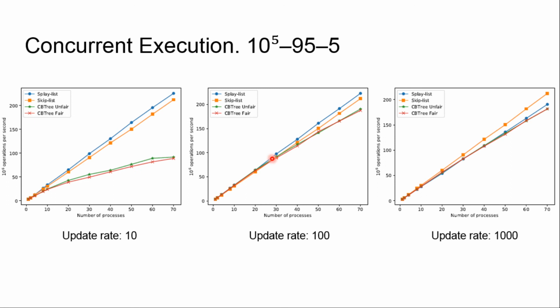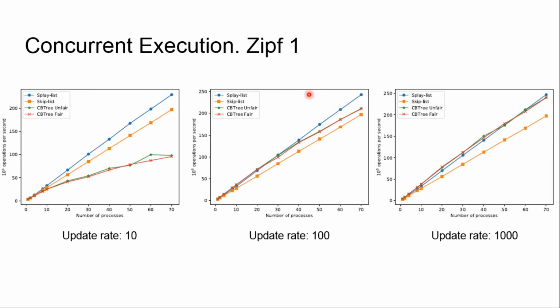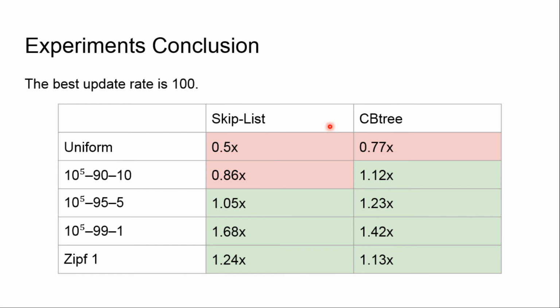When it becomes more and more skewed, on 95/5 we already outperform Skip-List, and on 99/1 it outperforms Skip-List by much, and CB3 outperforms Skip-List also. Finally, we look at the Zipf workload, and here we see that Splay-List outperforms all other data structures, which is very good.